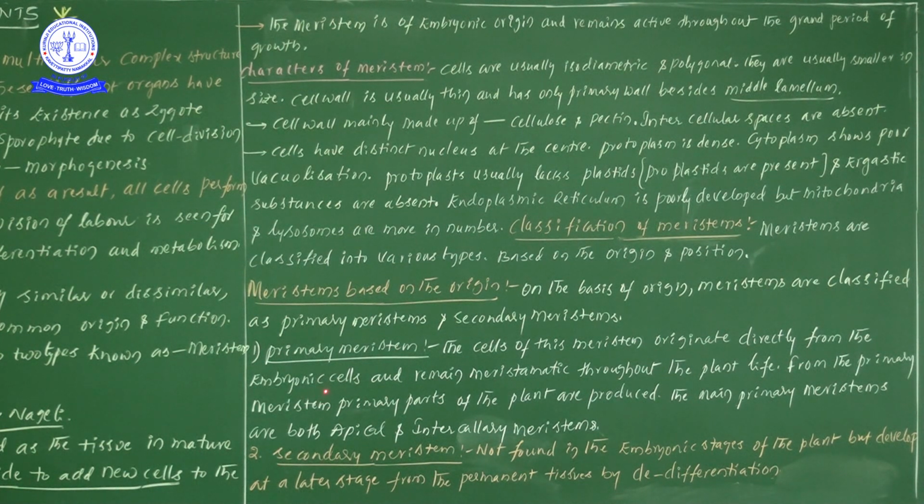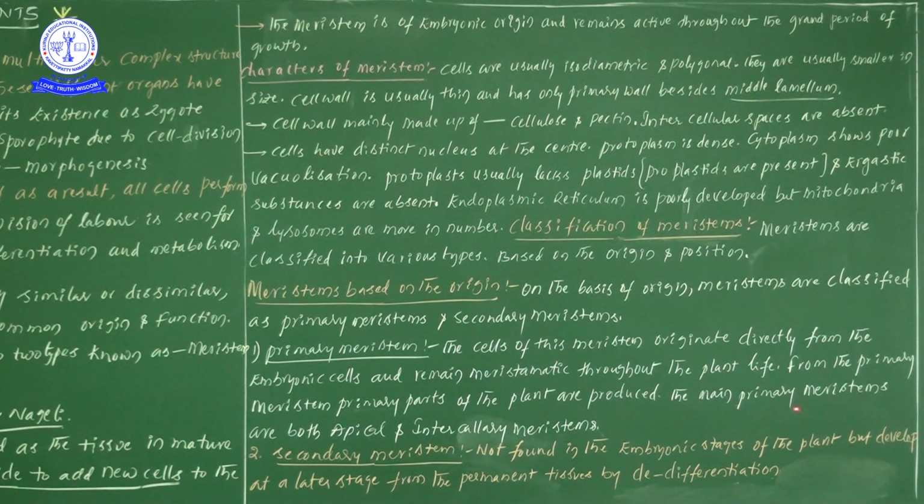Next, from the primary meristem, primary parts of the plant are produced. This primary meristem is involved in the formation of primary parts of the plant, whether root, stem or leaf. Definitely all will be produced only from the primary meristem. Try to save that point in your mind.